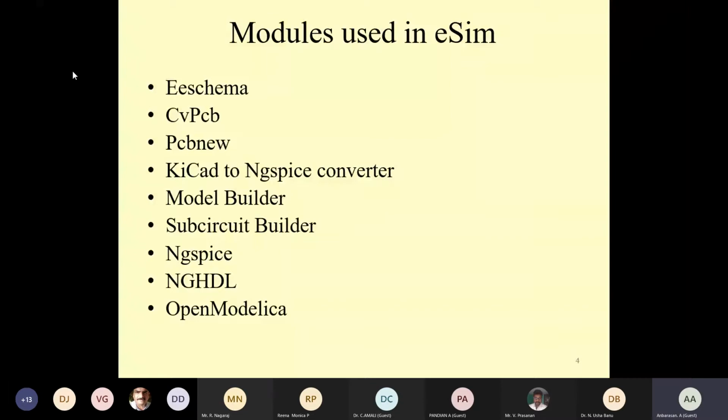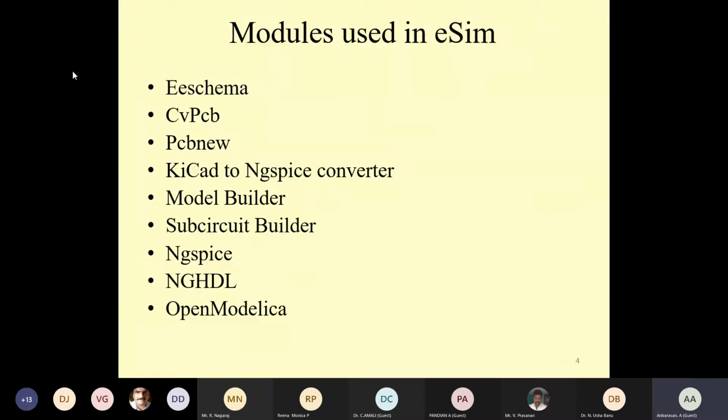The next one is CvPcb. CvPcb allows the user to associate components in the schematic with footprints. Footprints are what can be designed in the PCB, that is, the printed circuit board. Here the footprint list is used for filtering, footprint viewing, and 3D component model viewing, all of which can be done using CvPcb.